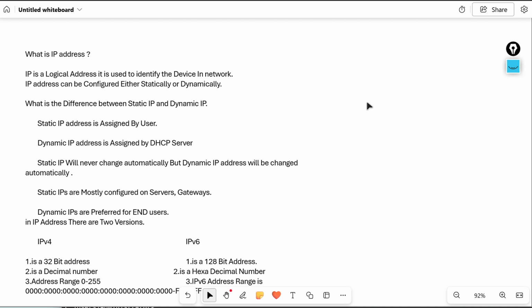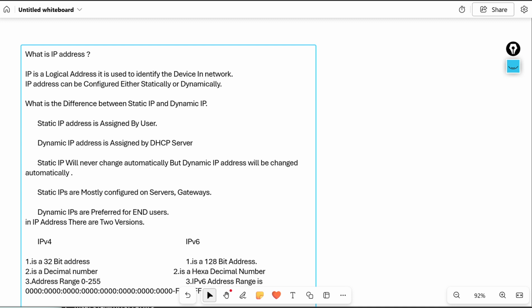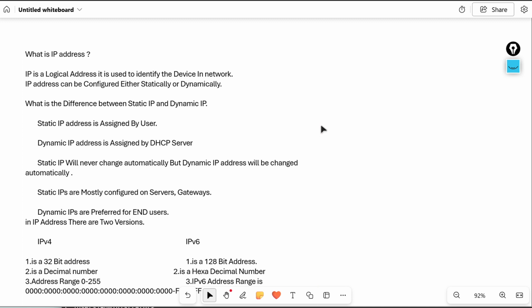Okay. And static IP: where do we prefer static IPs and where do we prefer dynamic IPs? That is the next question. We have two methods, static IP and dynamic IP, but when to use static IP and when to use dynamic IP?